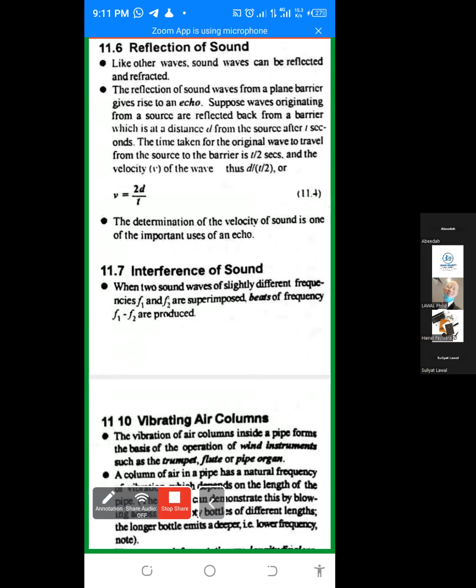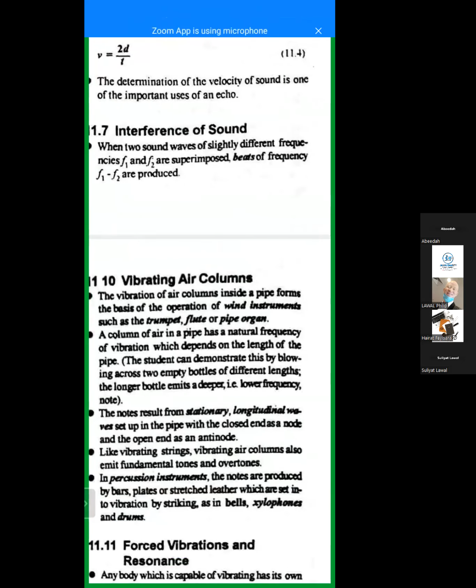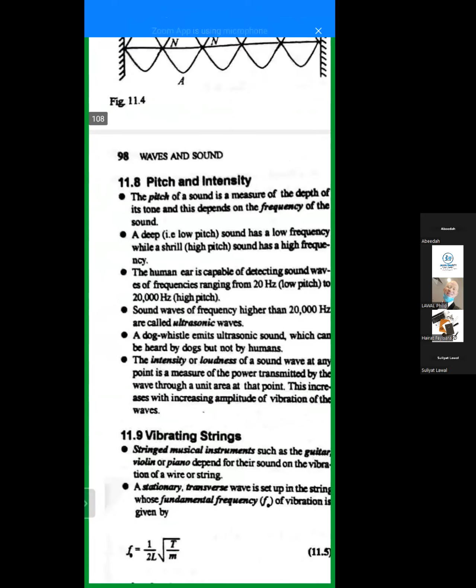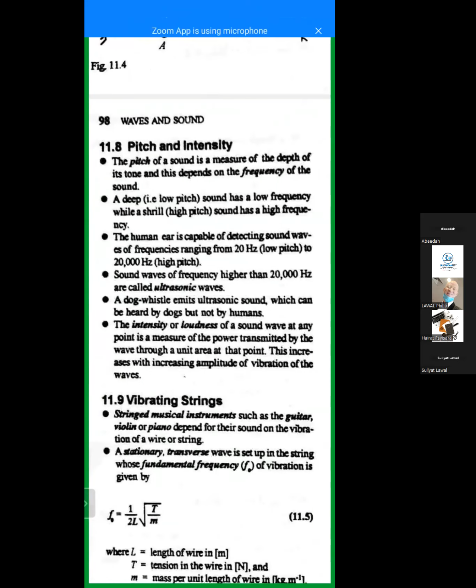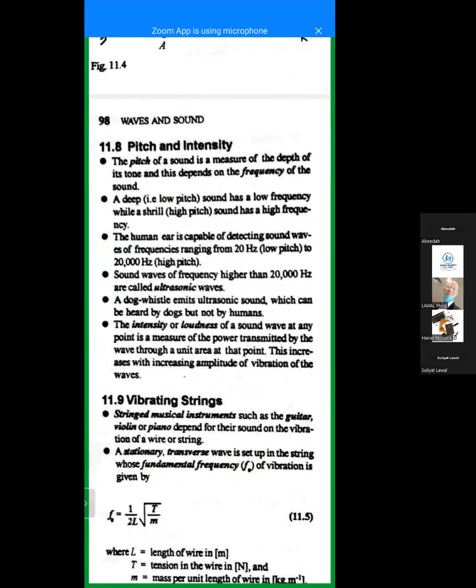Interference of sound, when sounds are combined together, this is called beats. Frequency is measured in hertz. You talk about the quality of sound: pitch and intensity. Pitch and intensity is a measure of the depth of its tone. The way I'm talking now, this is the tone, and if I say it like this, it's also a tone. The frequency at which I'm talking now is quite different from the frequency at which I'll be talking now.